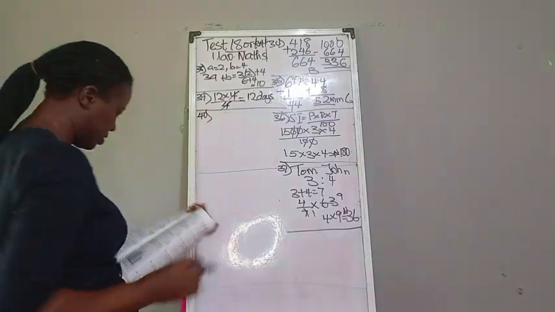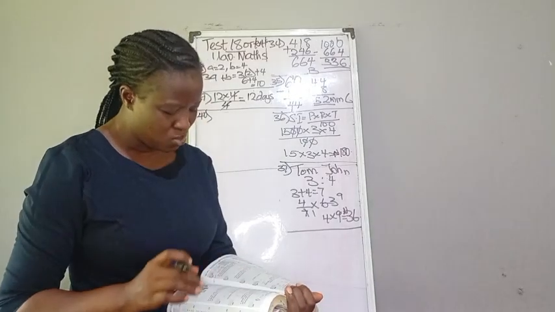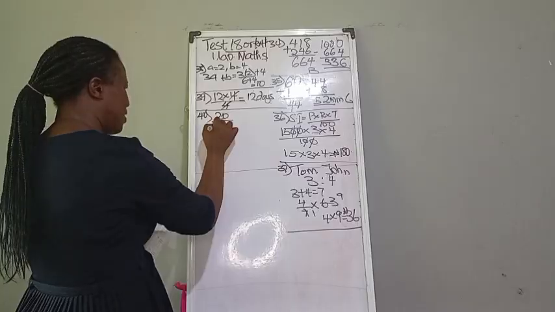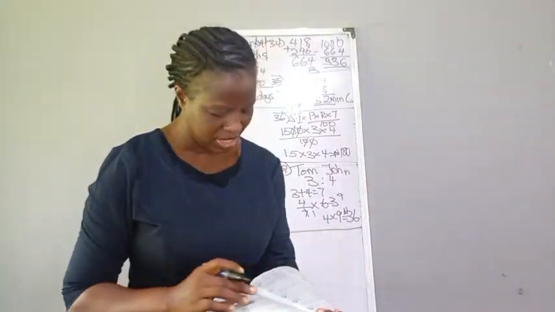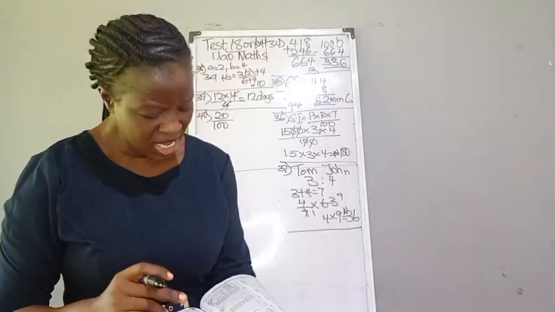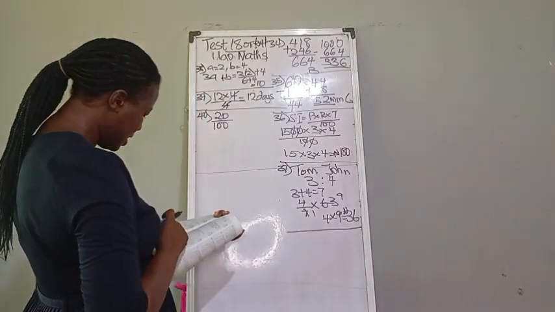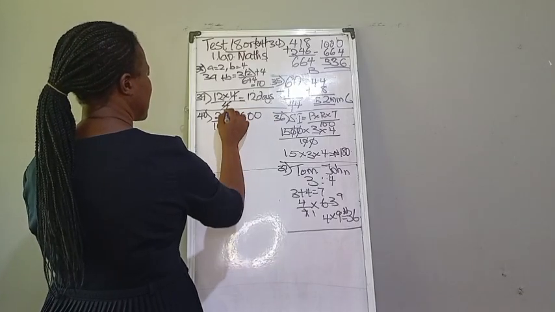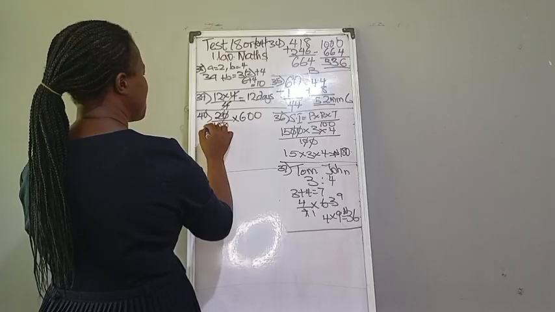Number 40 question. A man sold a car losing 20%. Let's take that 20%. 20 over 100. Any number that carries the percent carries the over 100. If the car was bought for 600, how much did he sell the car? 600. This can take care of this. 2 here 1, 2 here 5.